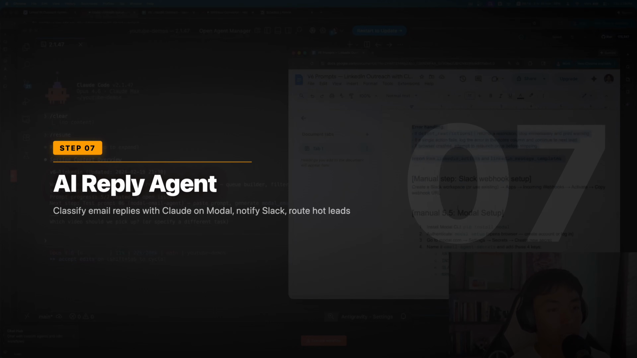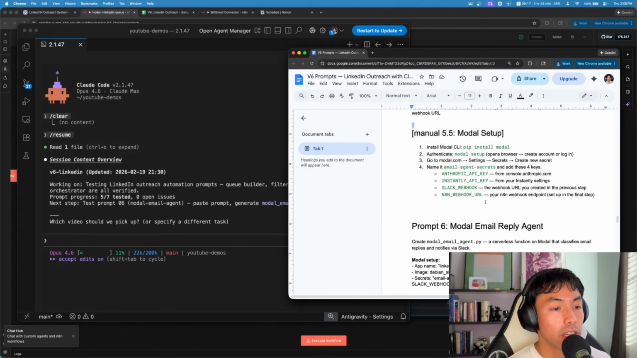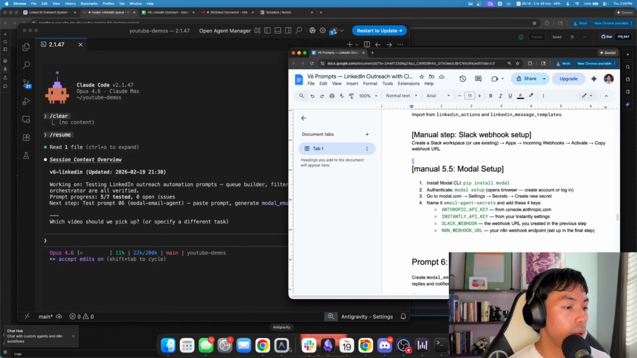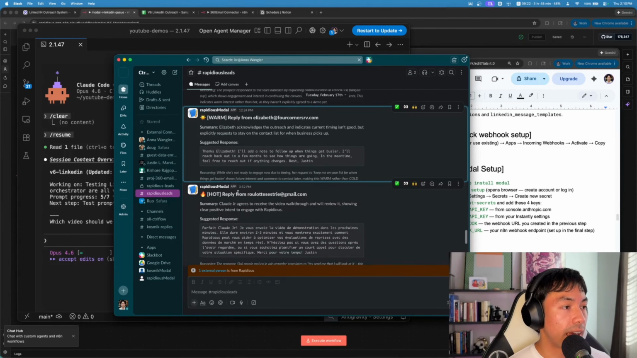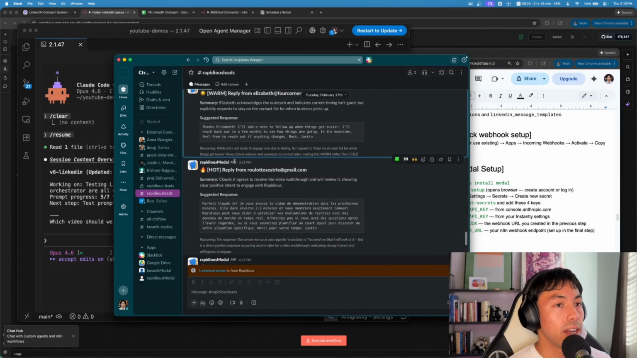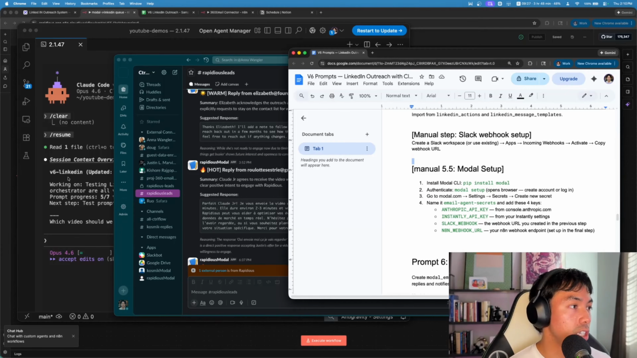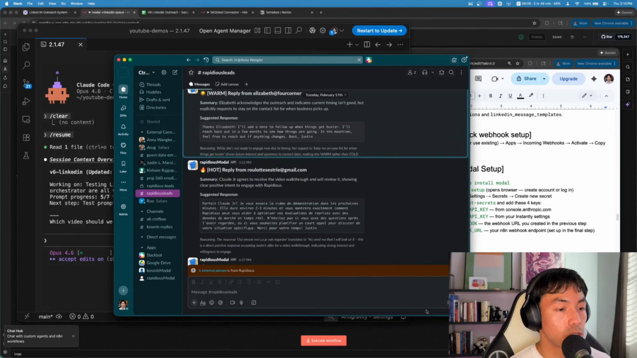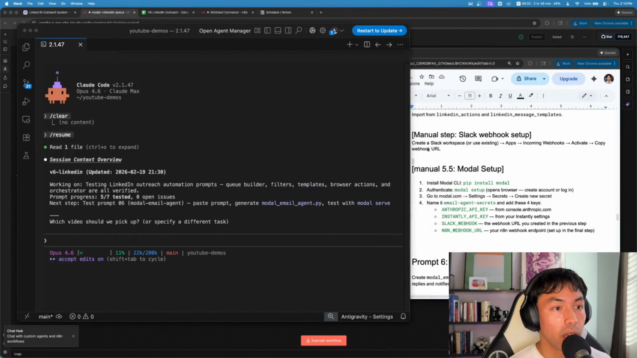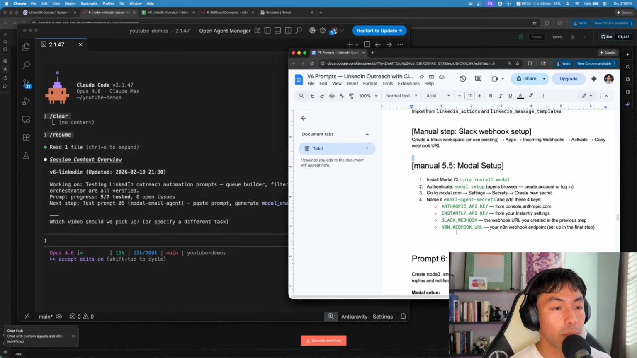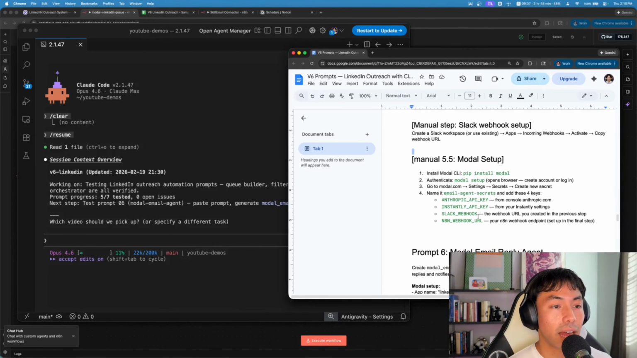So the next step is actually setting up a modal. The reason why we want to set this up is so that we can get this data here that we get in our Slack from our Instantly campaigns, and then send that over to N8N so we can actually append the rows that need connection requests or update their priority. So we're going to need a few things. We're going to need our Anthropic API key, Instantly API key, Slack webhook, N8N webhook.